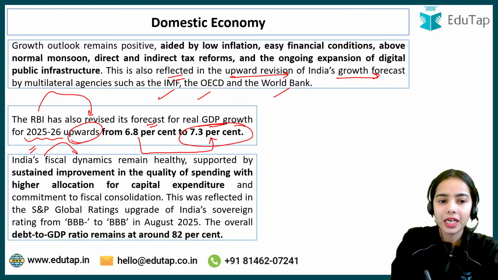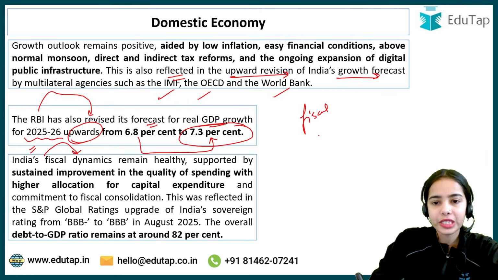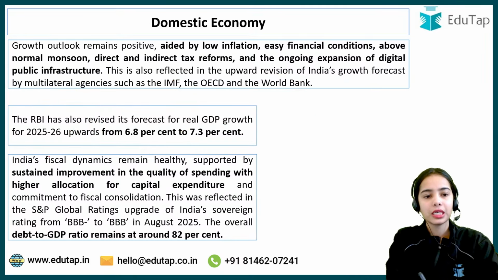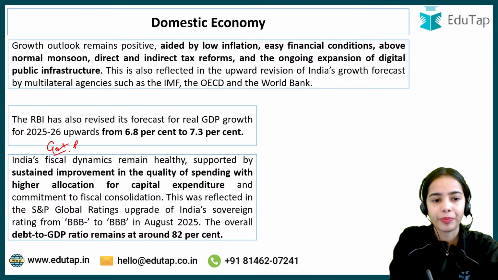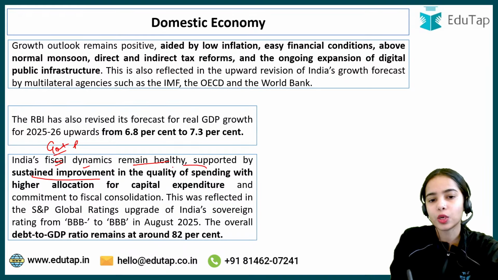Chalo, India's fiscal dynamics. Now what is happening? Fiscal means related to government. Fiscal means related to government policy. So fiscal dynamics remain healthy. The government expenditure, the government receipts remain healthy, supported by sustained improvement in the quality of spending.